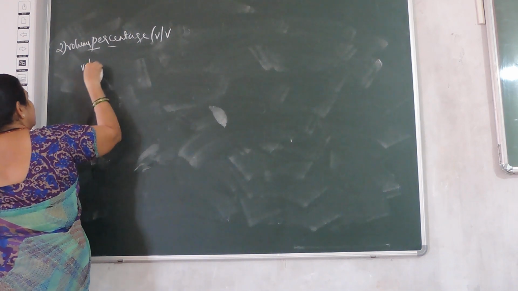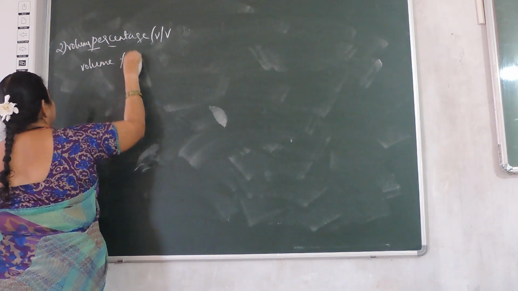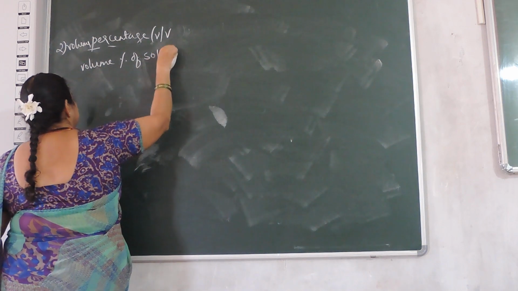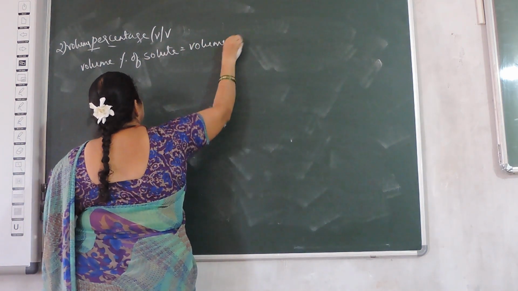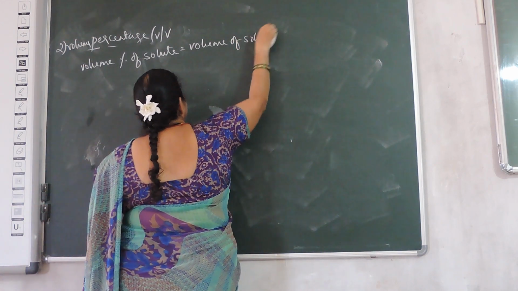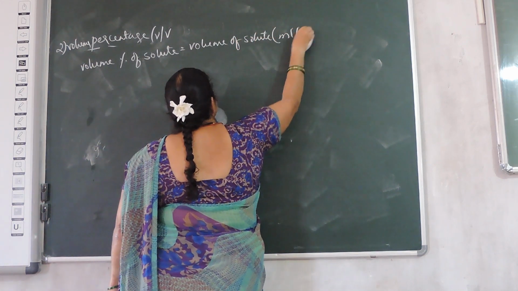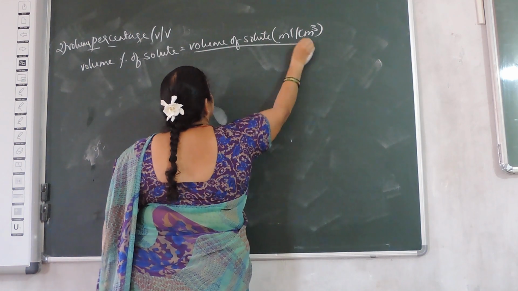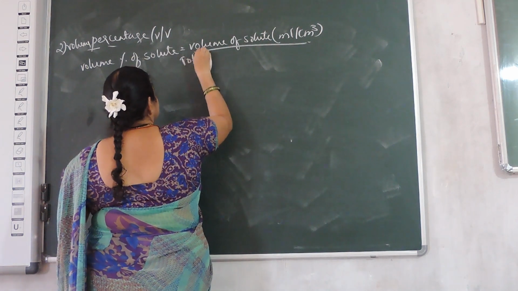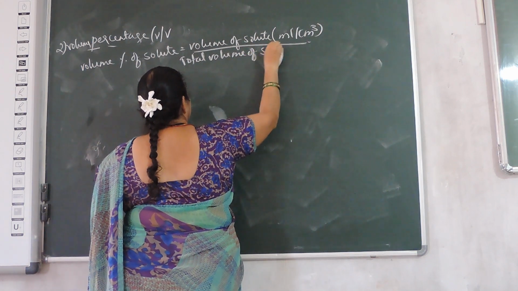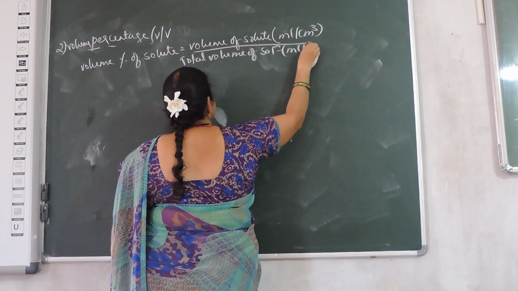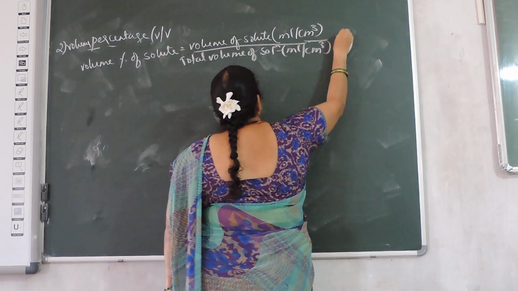So volume percentage of solute is equal to volume of the solute in mL or cm cube divided by total volume of the solution, again in mL or cm cube, into 100.